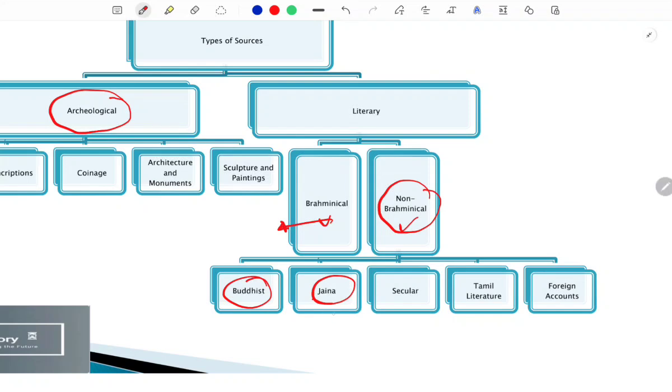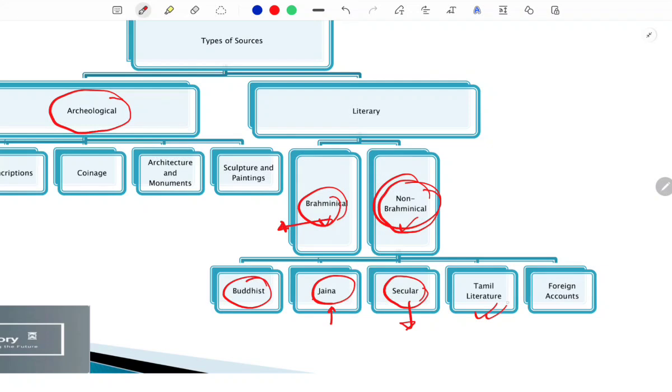The second thing we will be dealing with is Jaina literature, and similarly some secular literature also we will be discussing, which is of non-religious nature. This classification is my own. You can classify it as religious and non-religious as well instead of Brahminical and non-Brahminical. So it is up to you how you classify the literary sources.